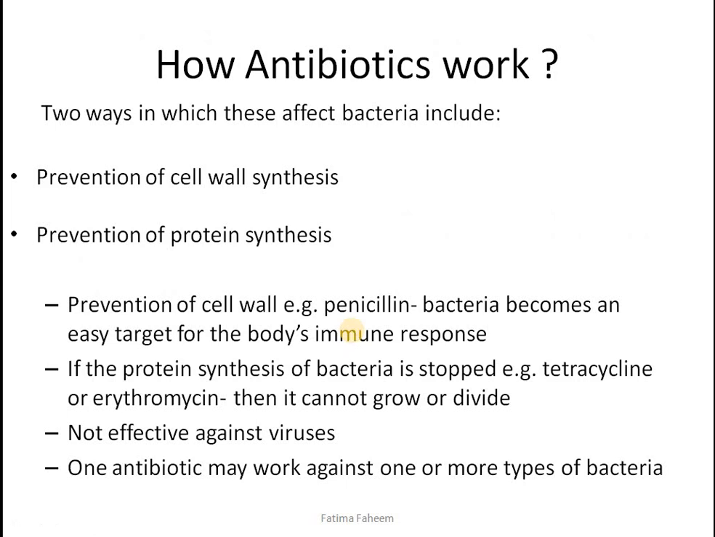Now, how do antibiotics work, what is the mechanism of action? They do it in two ways. Either they will prevent the cell wall synthesis of bacteria. In the chapter of biotechnology, you would have learned about the structure of bacteria. Bacteria has a cell wall as its outermost layer. The antibiotics which fall in this category would inhibit the cell wall formation of bacteria, which will make them more susceptible, more at risk of being engulfed by phagocytes.